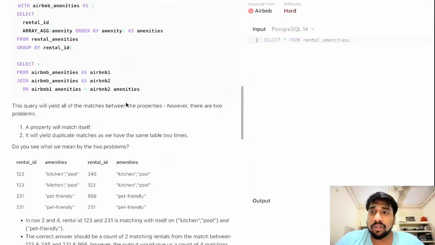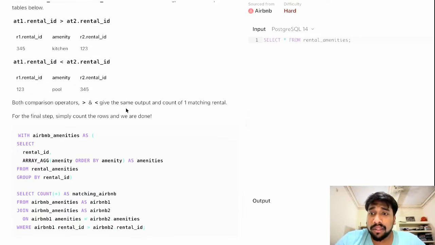Now, if you check the solution, it is solved by using the array agg function. As of now, I do not know a lot about array aggregation or string aggregation functions, so I had to try a different approach here. Let me tell you before proceeding further that while I was solving this, obviously I didn't watch the solution. I solved it straight away.